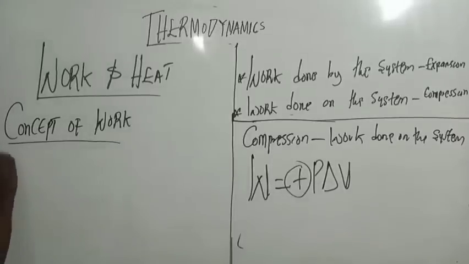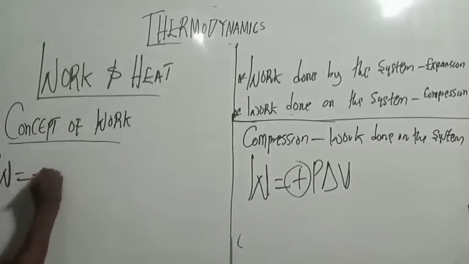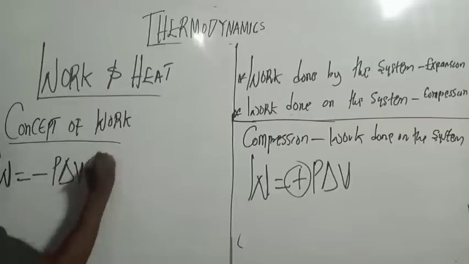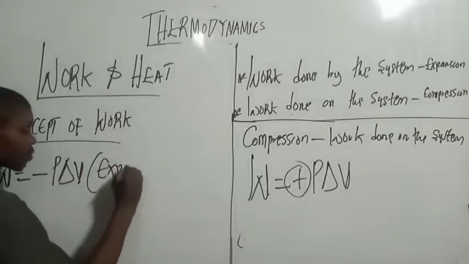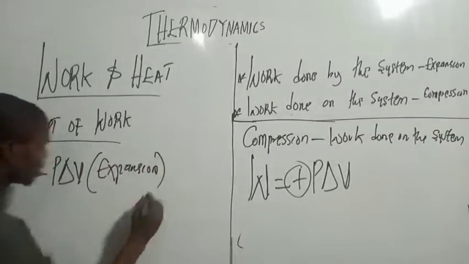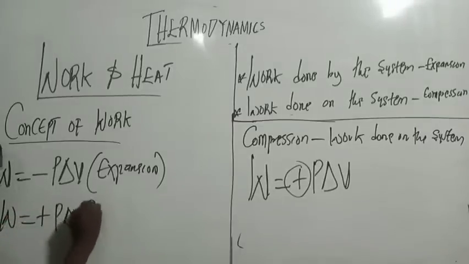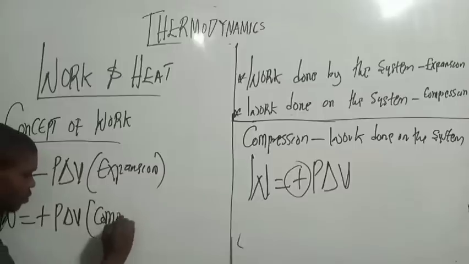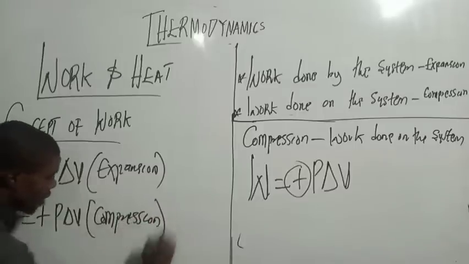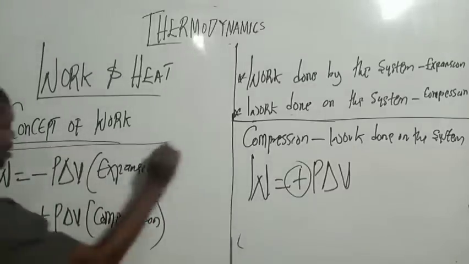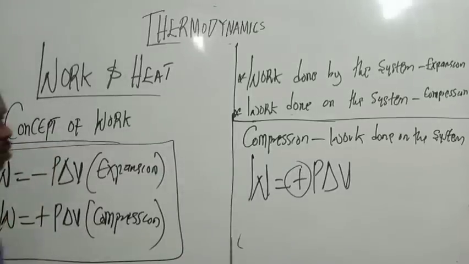Here we have W is equal to minus P change in V, called expansion. Then here we have W is equal to plus P change in V, called compression. So you must understand this thing here.